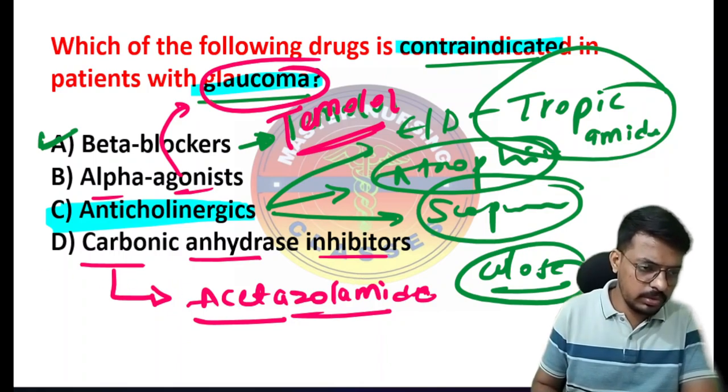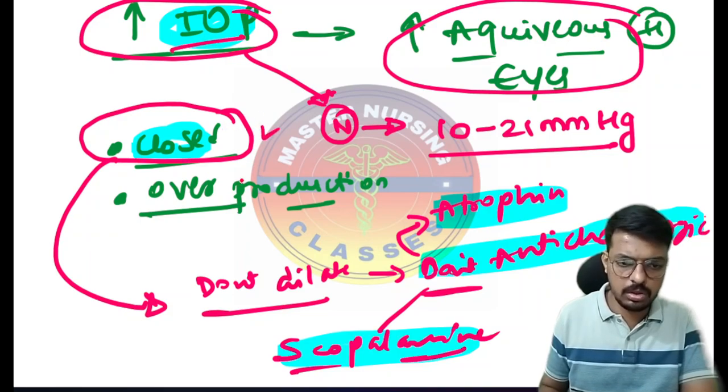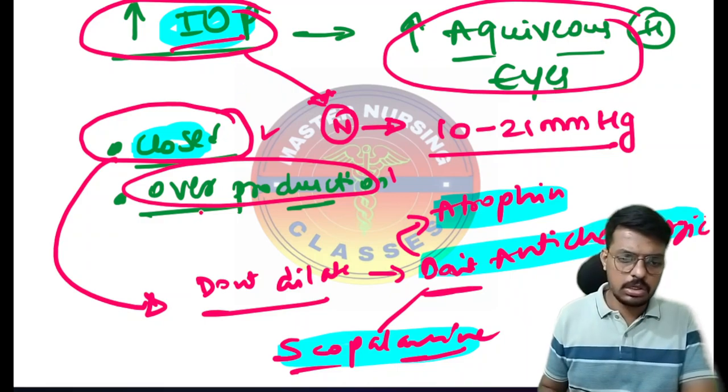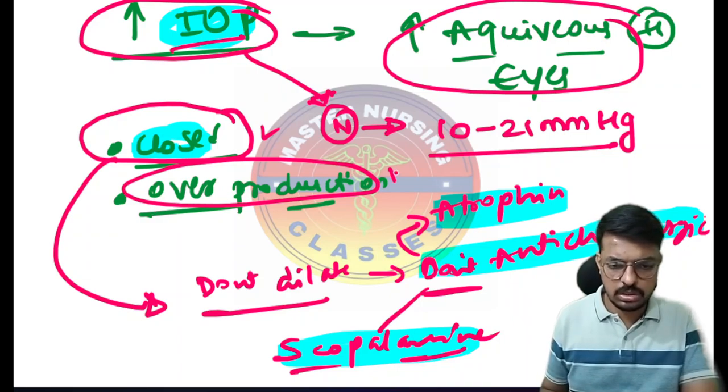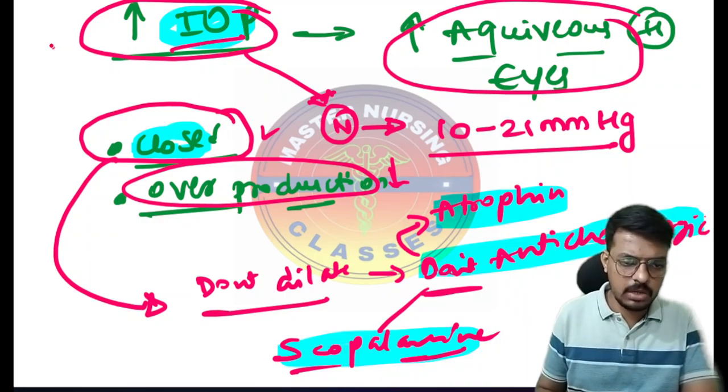I told you the two reasons for glaucoma. One is angle closure, which increases the IOP and causes glaucoma. The other is overproduction, which increases the IOP and causes glaucoma. Here we give acetazolamide, which decreases the production of the aqueous humor. Production decreases means IOP decreases and glaucoma gets treated.